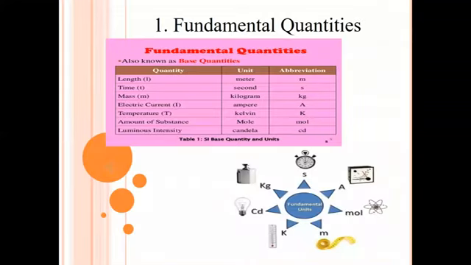First, we will see fundamental quantities. Already you studied this in your lower classes, I think. The 7 fundamental physical quantities in SI units, System of International Units, are given here. Fundamental quantities are also known as base quantities. There are 7 fundamental quantities: length, time, mass, electric current, temperature, amount of substance, and luminous intensity.